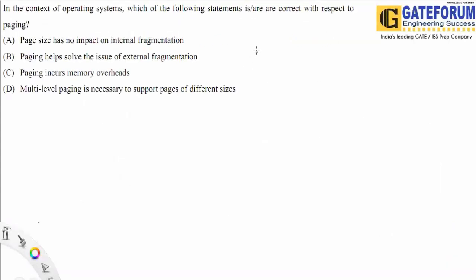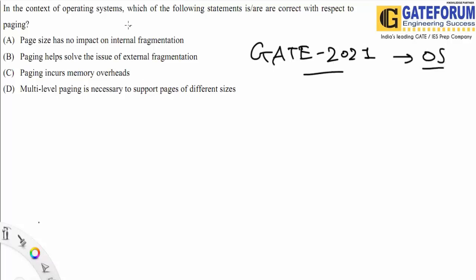Welcome back with one another GATE 2021 question of operating system. This question is related with paging. So it's a very simple question with context with the operating system. Which of the following is correct with respect to paging? So first thing is, page size has no impact on the internal fragmentation.